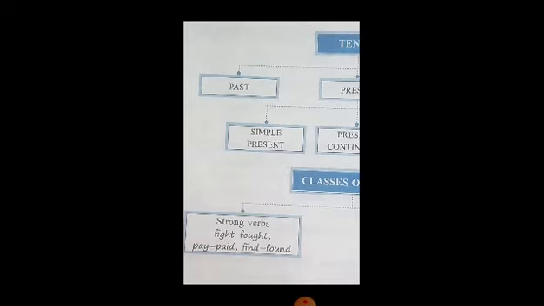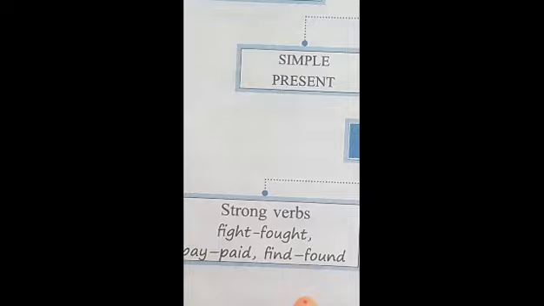When we talk about the classes of verbs, we talk about strong verbs and weak verbs. Now, do we mean that strong and weak means strong physically? No. We are talking about verbs that are divided into two classes. All verbs do not use d and ed to form the past tense. We have seen in certain words like play. The past tense form of play is played. So, that ends with ed.